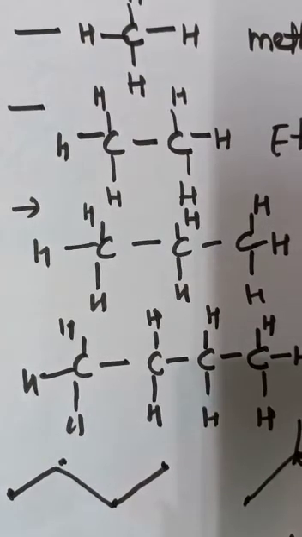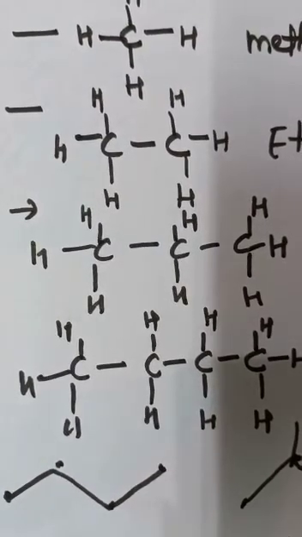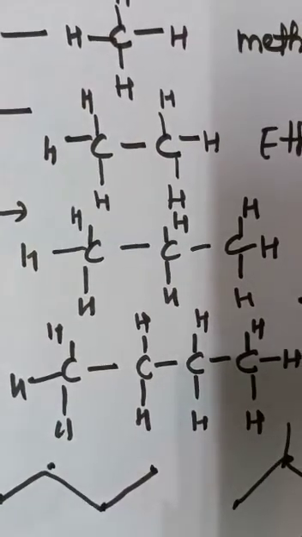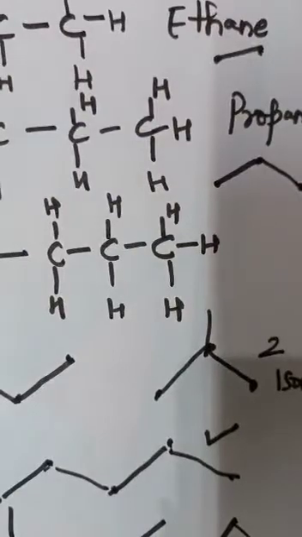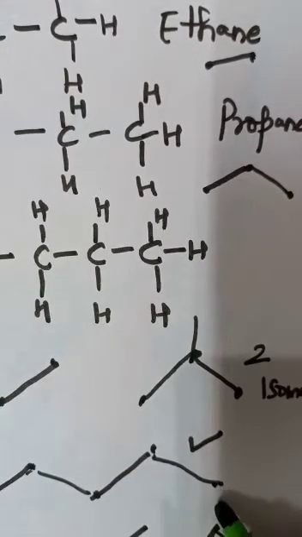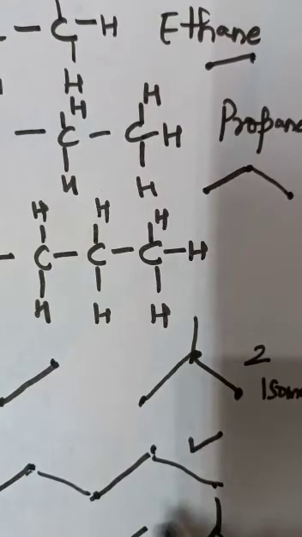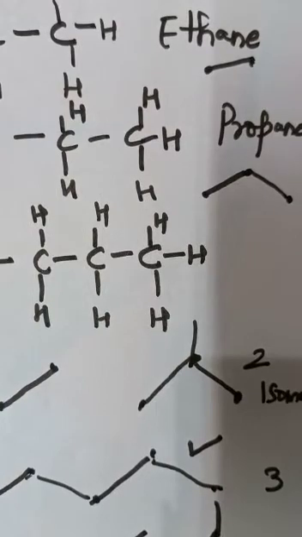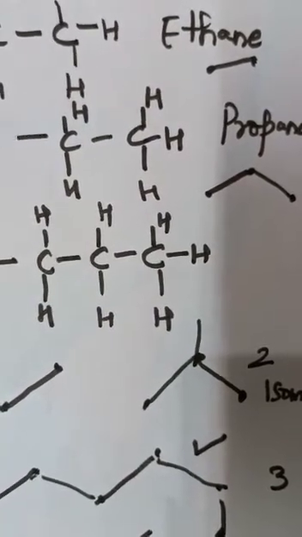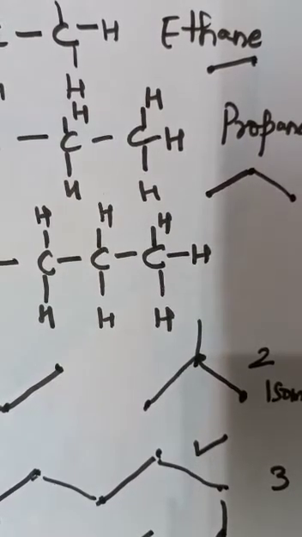So you are supposed to wait and watch this video till the end, students. Now what you can do here, draw the structure like this. Okay, so here you can add these 2 carbon atoms, one here, one below. So here how many isomers are present? 3. But it is still quite a lengthy way to find out the number of isomers. So what we can do, we can use one trick. Okay, I'll show you what that trick is.